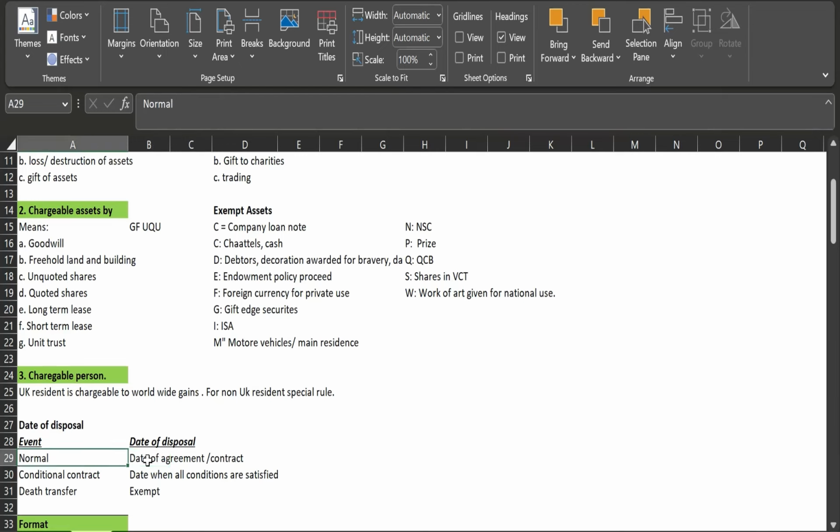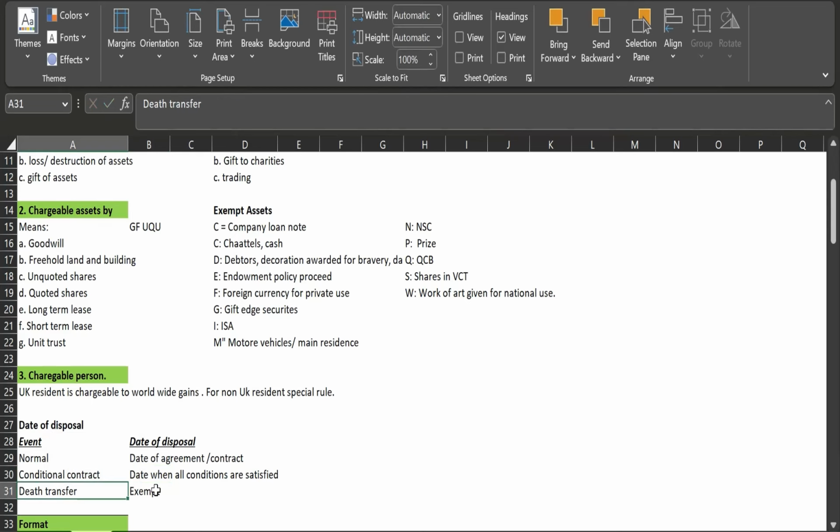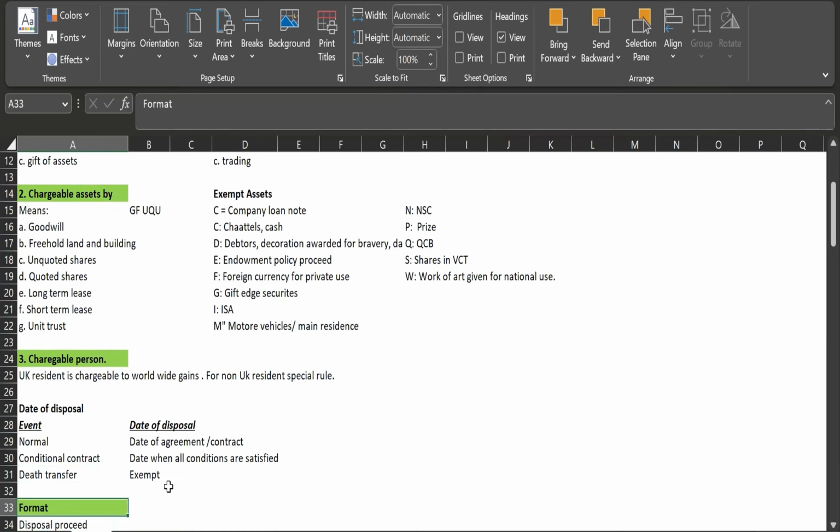But if there is a conditional contract, then when the condition is satisfied, that will be considered the date of disposal. If the transfer is at the time of the date, then it is exempt. So these are the points you have to remember, or look in the question for whether there is a contract or not. Now, the format.